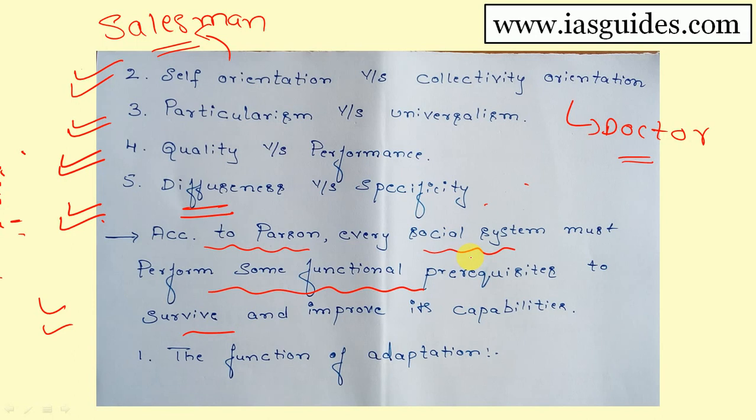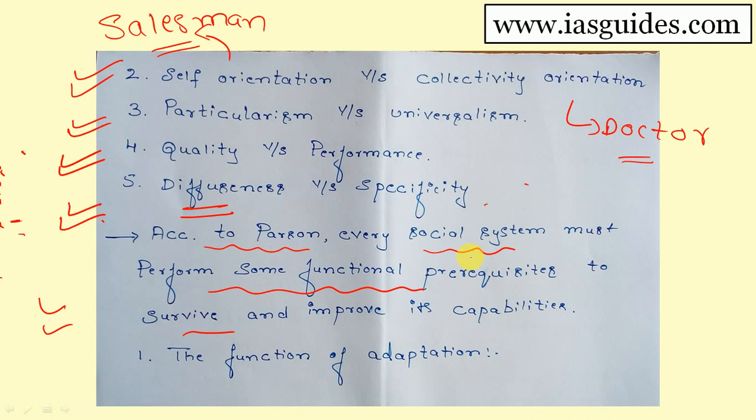To produce as well as to allocate disposable resources among the individuals of a society is known as the function of adaptation. Example, economy is the primary specialized subsystem in relation with the society. Economy can be given as an example. Function of adaptation: production as well as allocation of disposable resources within the individuals of a society.